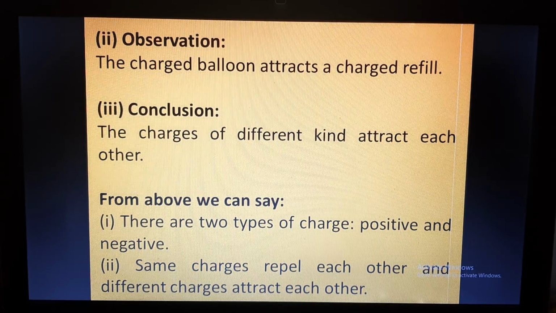So from these two activities, we can say that there are two types of charges. One is positive charge, the other is negative charge, as we know already. And like charges, or same charges, repel each other, and unlike charges attract each other.